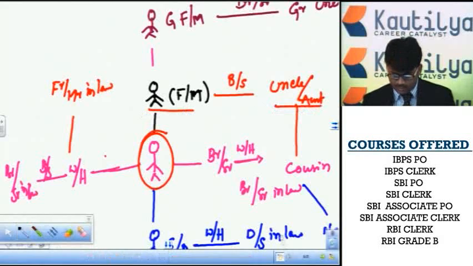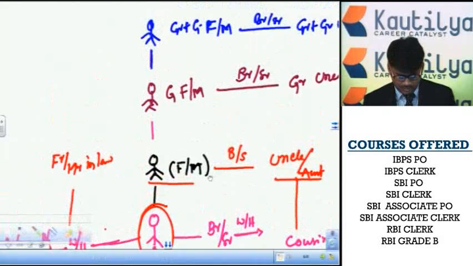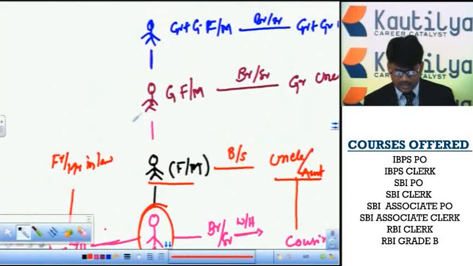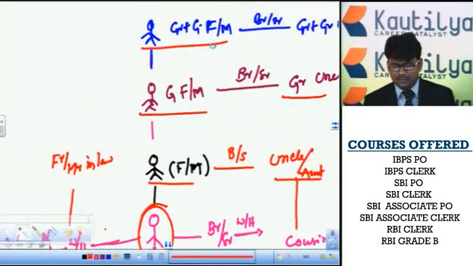Going further upward, this person is called grandfather or grandmother. That person's brother or sister is called granduncle or grandaunt. That person's upward direction is called great grandfather, great grandmother, followed by that person's brother or sister, called great granduncle and great grand aunt.